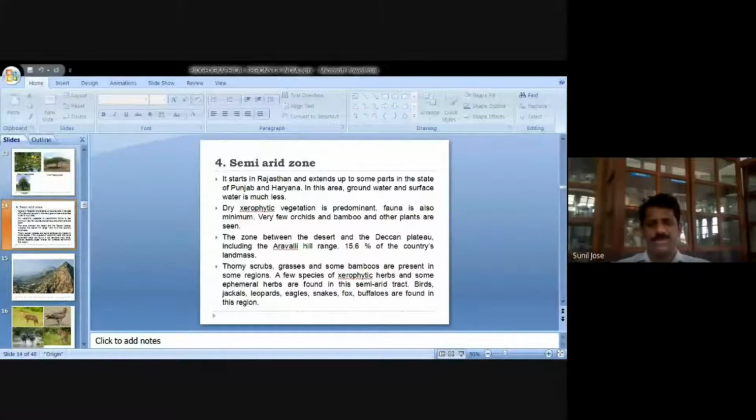In the case of Punjab, there is a lot of agriculture. The reason is that Punjab is blessed with many major rivers. Punjab is known as the land of 5 rivers. It is due to the presence of these 5 rivers that Punjab is an agricultural area. Otherwise, Punjab would be very dry. That is the case with Haryana also. Haryana and Punjab produce most of the wheat in India.